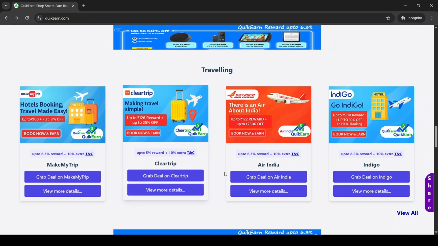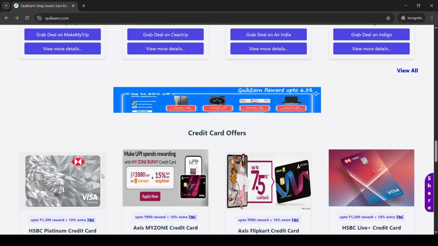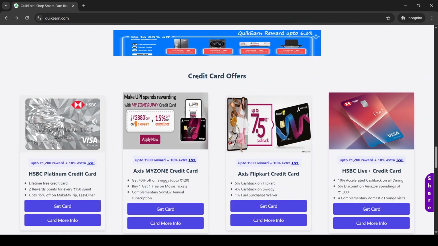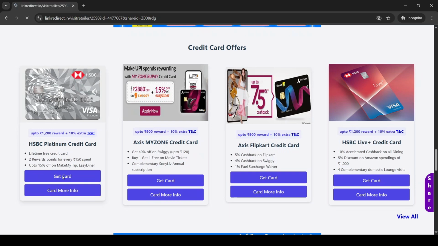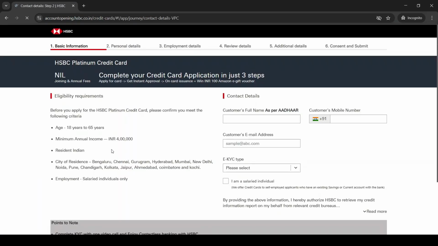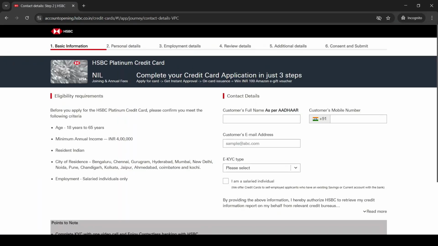Travel. Find offers related to travel bookings. Credit card offers. Get the best deals on new credit cards. Just click Get Card and you'll be redirected to the official credit card registration page.